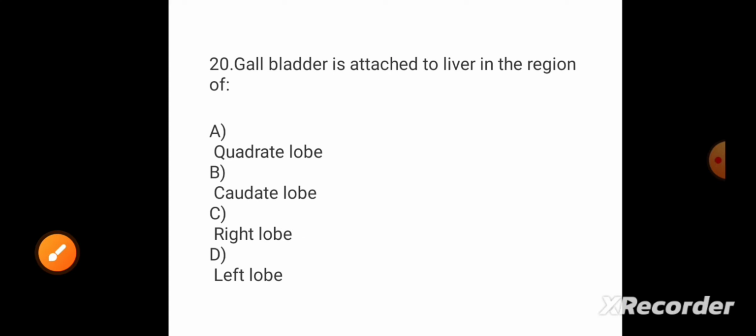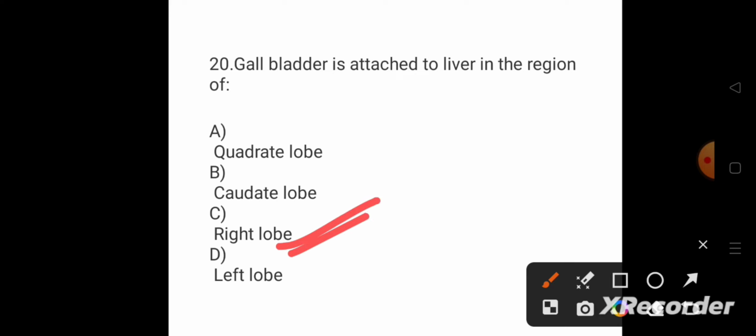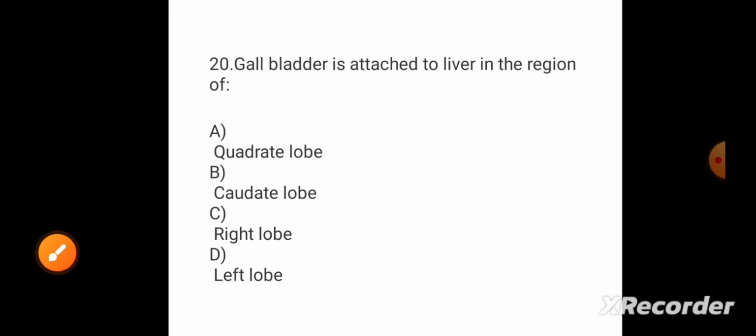Then the last question: the gallbladder is attached to the liver in the region of? So which specific region is it attached to? It is attached to the right lobe of the liver. So in this topic we have covered 20 questions regarding digestion and absorption. The next part will come very soon.